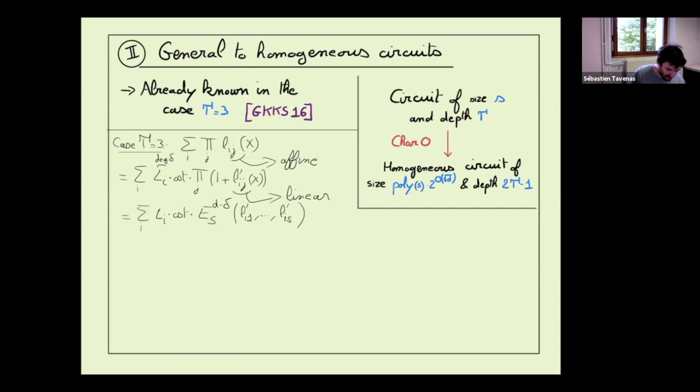Okay, and now, in fact, we see these are homogeneous. This is homogeneous. The sum is homogeneous. So the only thing is that you want to compute this thing homogeneously. So it is sufficient to get